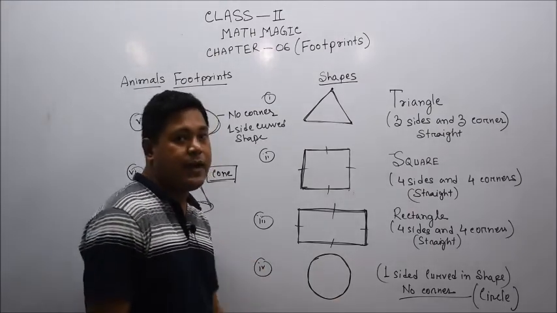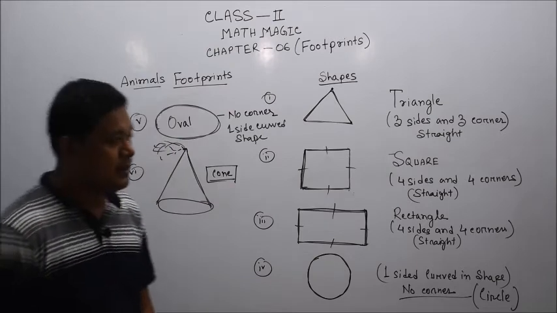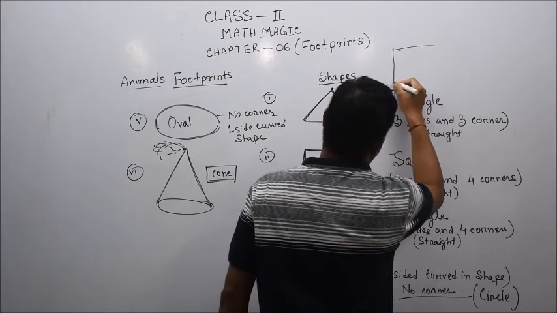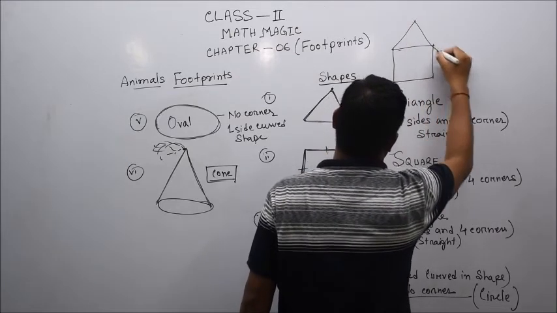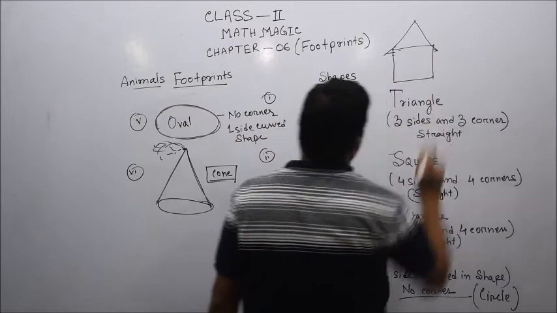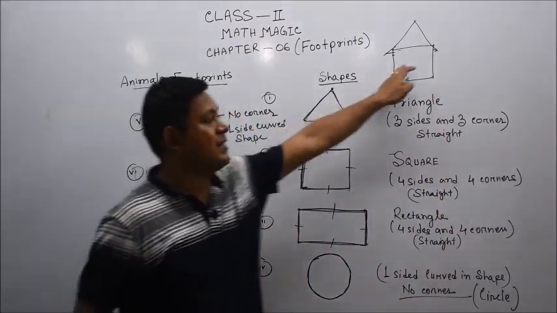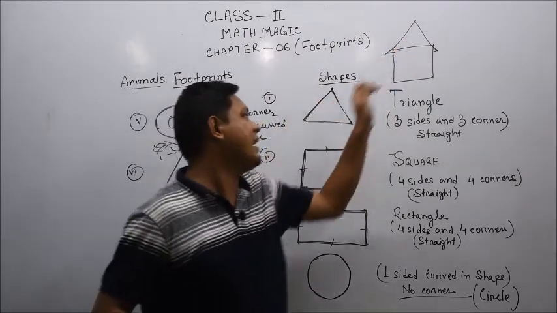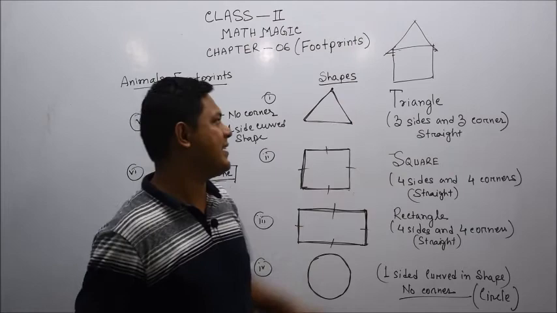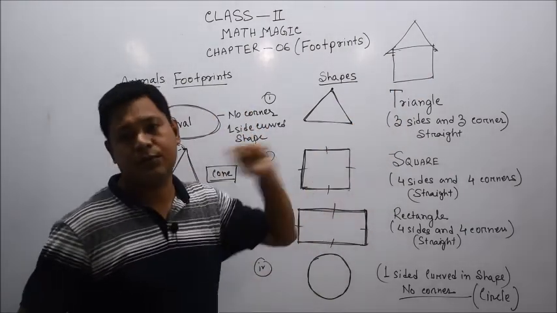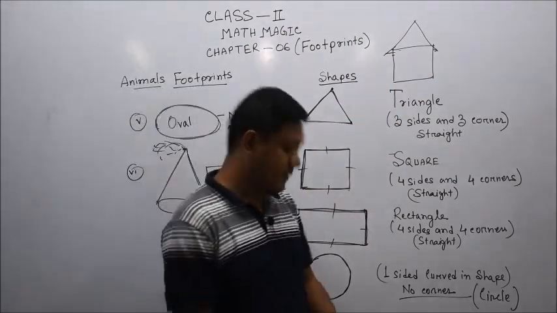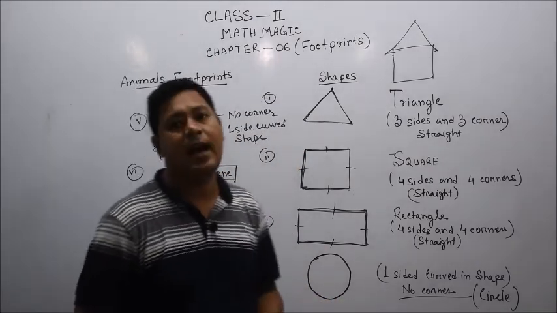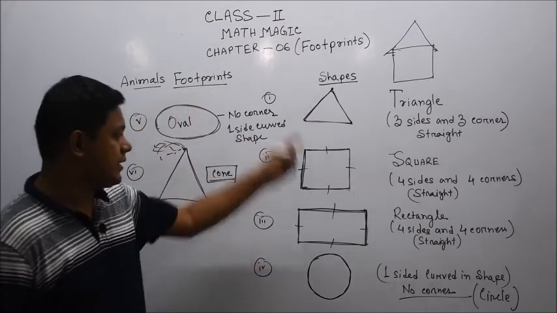So dear students, you have seen a house, just a hut type house. The upper part above is just like the shape of a triangle, isn't it? And this one is just like the shape of a square. So therefore it is important to first clearly understand what type of shape this is. And students, I am just introducing this type of shape today.